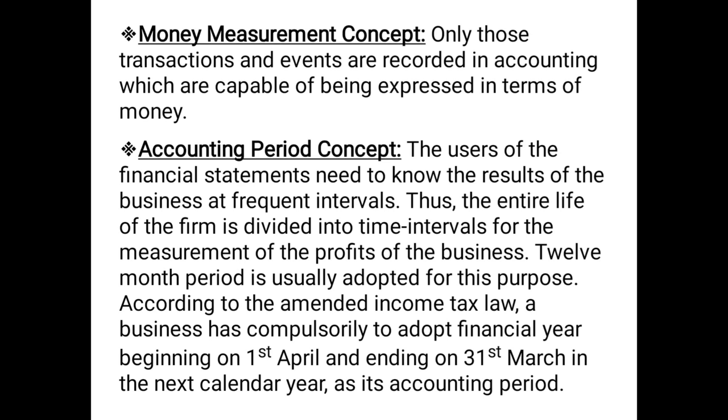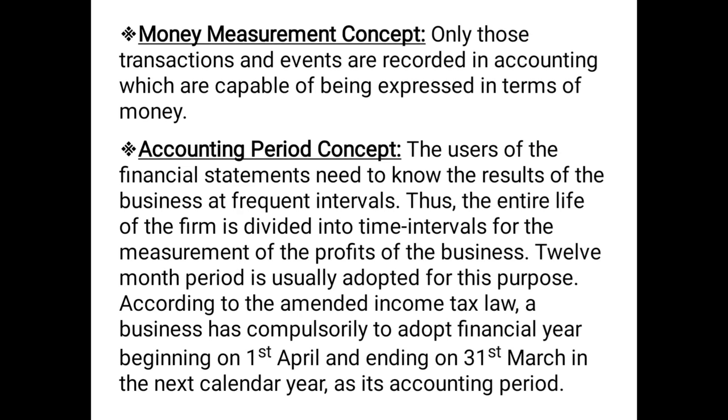Earlier, it was the rule that the period should be of 12 months. It may be from 1st January to 31st December, or the financial year or fiscal year, that is from 1st April of one year to 31st March of the next year, or it could have been the festive year, from Diwali to Diwali.